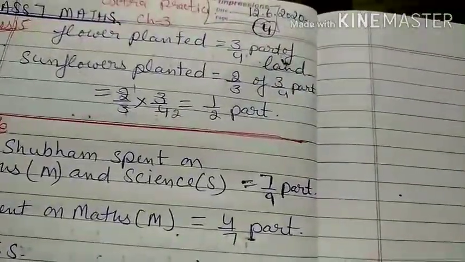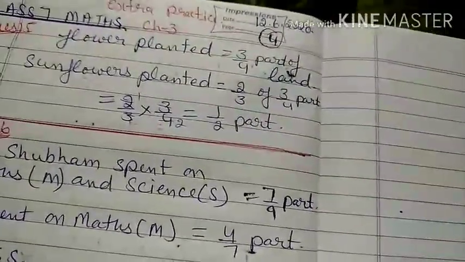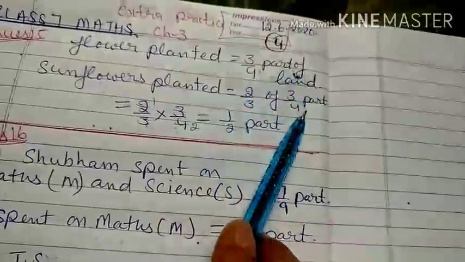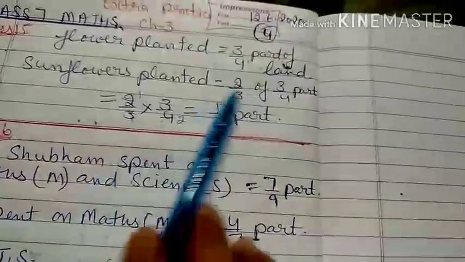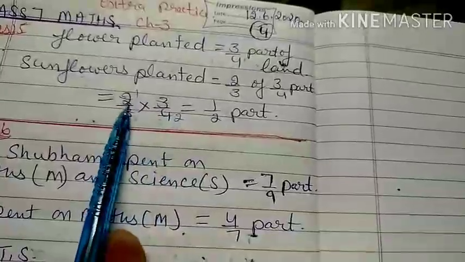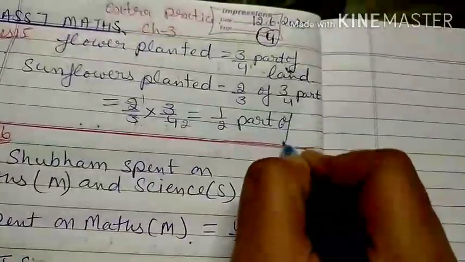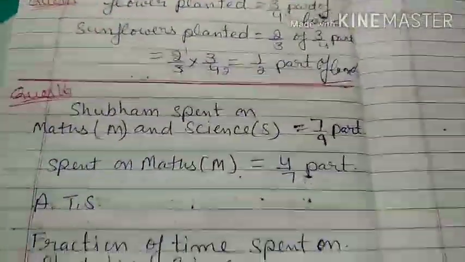You have to find what fraction of the land was planted with sunflower. You have to find the total fraction of the land in which sunflower was planted. So the flower planted part is 3/4 of the land, and the sunflower is 2/3 of the 3/4 part of the land. When you multiply, 'of' changes to multiply. 2/3 times 3/4, the 3s cancel, and 2 1s are 2, 2 2s are 4, gives me 1/2 part. It means 1/2 part of the land. If you compare with the whole land, 1/2 part of the land is covered by sunflower plants.